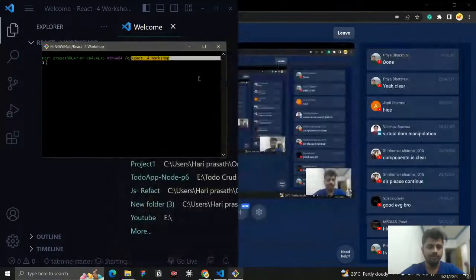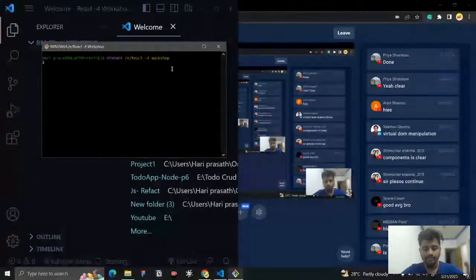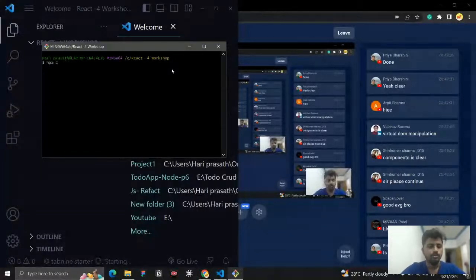Once you're done with that, the command you want to write is: first you need to write npx, and then create-react-app. This is the command that you want to write, and you need to mention which folder all your files need to go into. So I'll write create-react-app my-app. Whatever folder name you want, you can give it. So this is the command you need to follow.